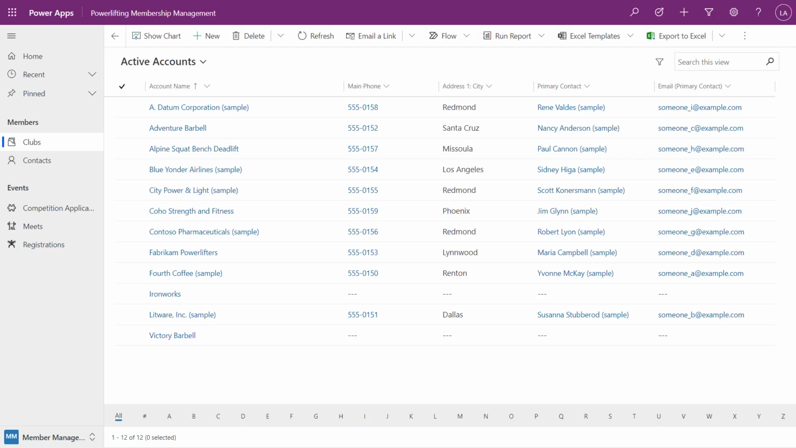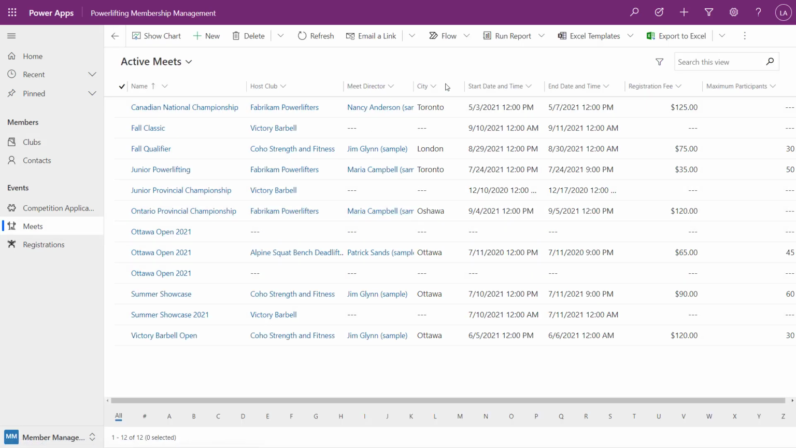Now, everything I've showed you up until this point, you're probably thinking, hey, I could do that in WordPress or some other content management system, or even for that matter, you could have created some HTML pages in Notepad, which you're absolutely right, you totally could. But what I want to do now, I'm back into my model-driven app for my powerlifting membership management app. And I have a list of meets here. These are the upcoming competitions.